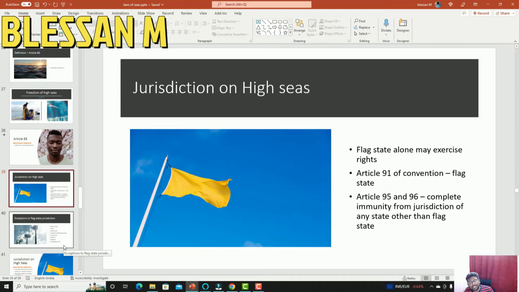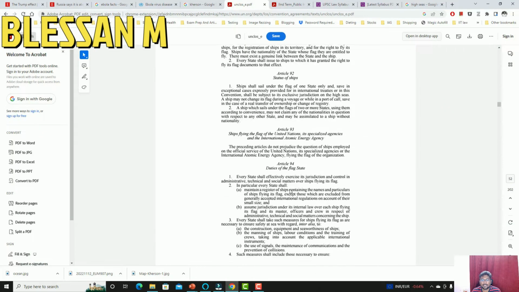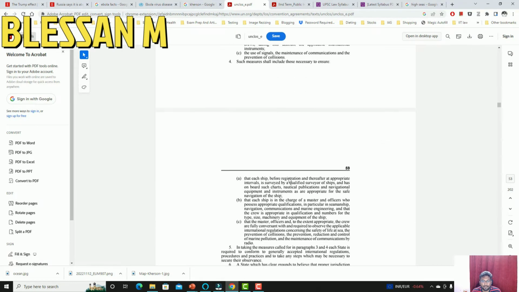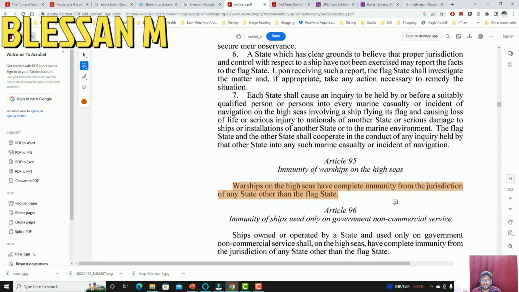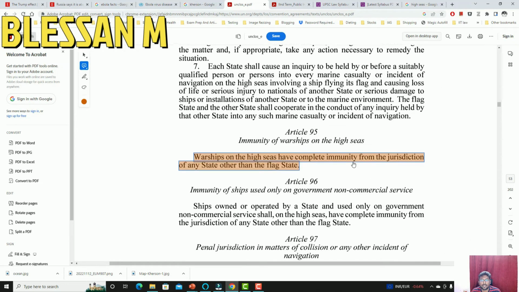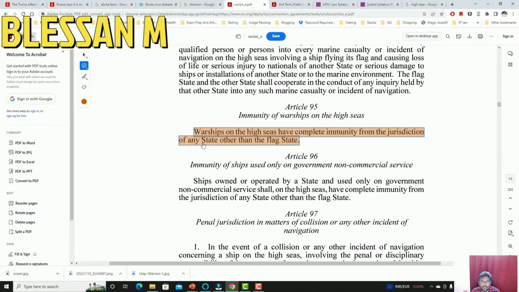However, this is a very subjective test because you never know what is a genuine link or not. So, clearly in high seas the jurisdiction is with the flag state, and some of the important articles regarding that are Article 95 and 96, which clearly say that warships on high seas have complete immunity from the jurisdiction of any state other than the flag state.